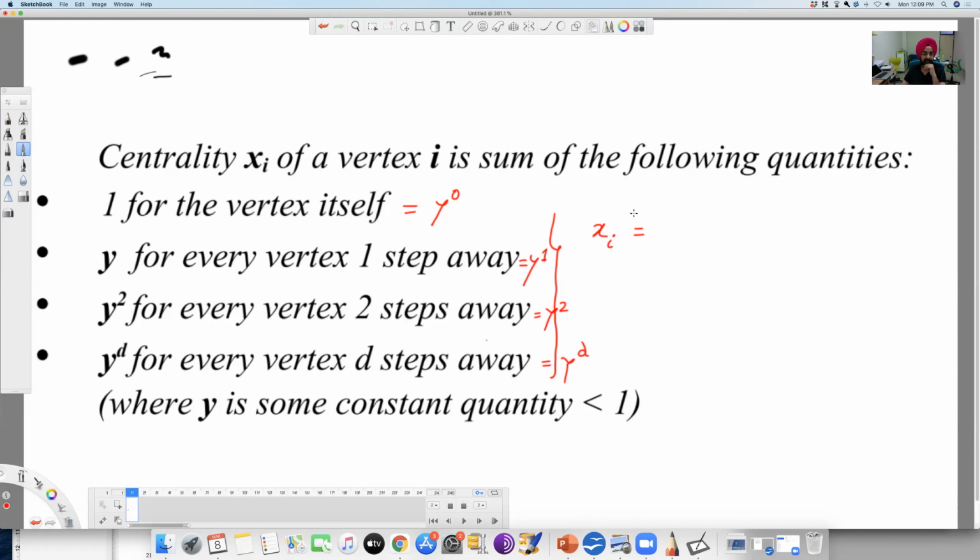Isn't it? So xi would be the sum of y raised to the power d, right? Whatever your d's were. Isn't it? So that's your equation for the centrality.